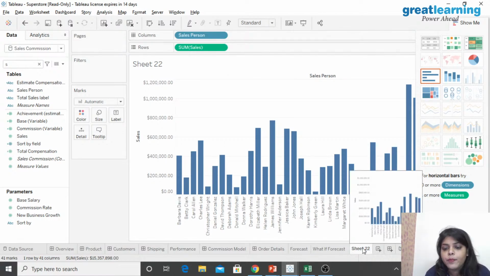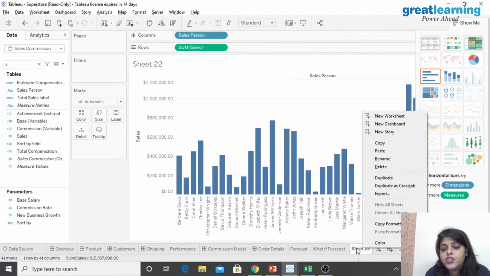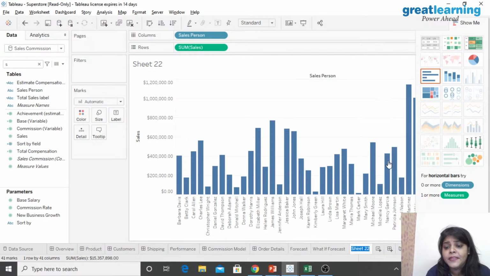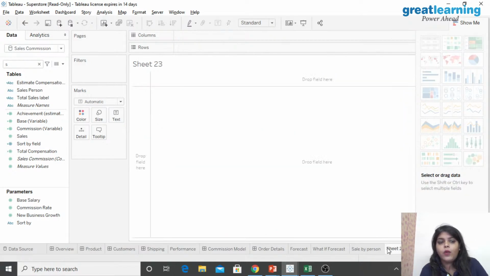Now if you want to change the sheet name, you just need to click on it and you will get an option of rename. I want to rename it sale by person, so my sheet name will be sale by person. Now I am going to make one more sheet.